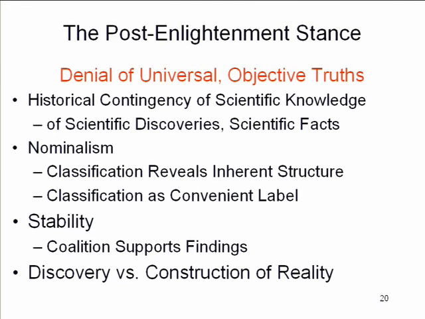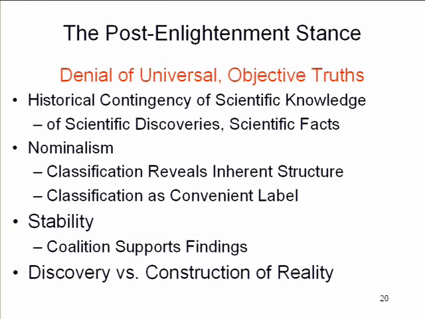There is, these days, what you might call a post-Enlightenment stance that tends to deny the existence of universal objective truths, that denies what Steven Weinberg argued, that any alien anywhere would come up with the same concept of protons and supernovae that we have, that somehow these ideas are historically contingent, that even scientific knowledge is contingent on being at a particular place in a particular time. And that focuses on classification as not trying to understand the inherent structure of things, but rather just applying a label to something. And that label is kind of a proxy for genuine understanding.